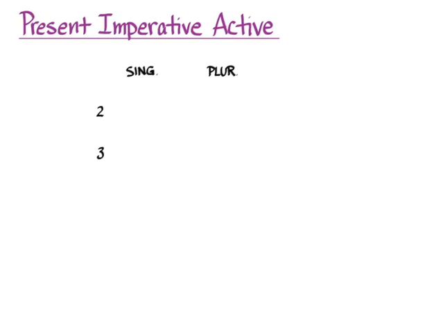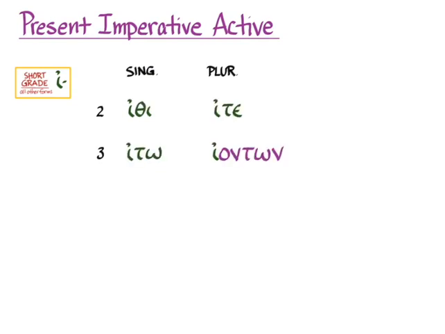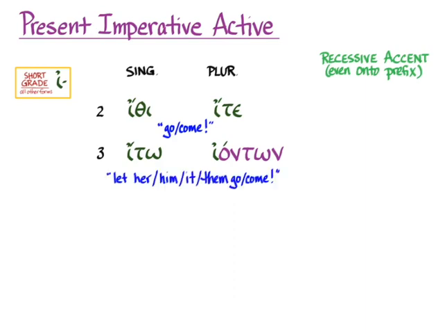We still need to talk about the present imperative, which uses the short grade and the endings that we've become familiar with. So with the recessive accent, you're going to get ithi, ito, ite, and iontone, which means go or come, or in the third person, let him or her or it or them go or come.